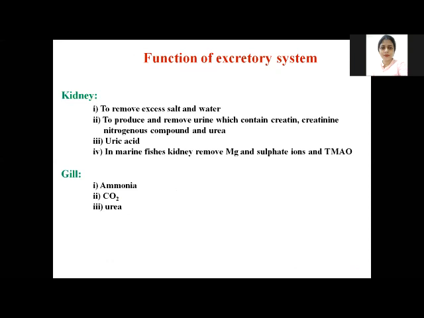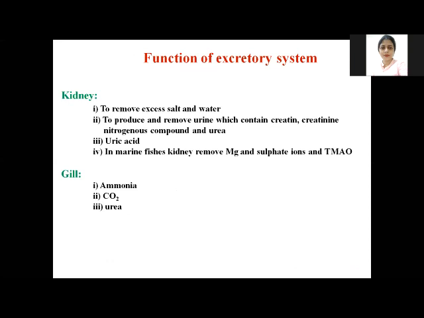Okay, so now again we will see briefly the function of the excretory system, which we saw in the very first slide. Basically two organs in the fishes have excretory function. The major organ is the kidney and associated organs, and the second one is the gills in aquatic animals.